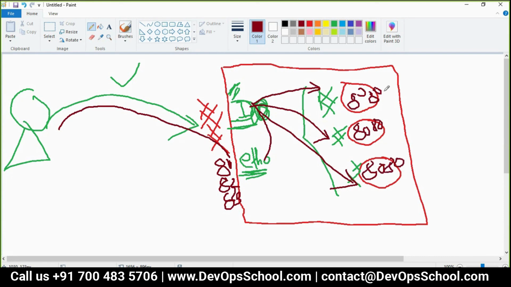The containers are running on the same port, but here you created a port forwarding. So when you hit 81, it redirects to the first container. When you hit 82, it redirects to the second container. When you hit 83, it redirects to the third container. Did you understand conceptually?